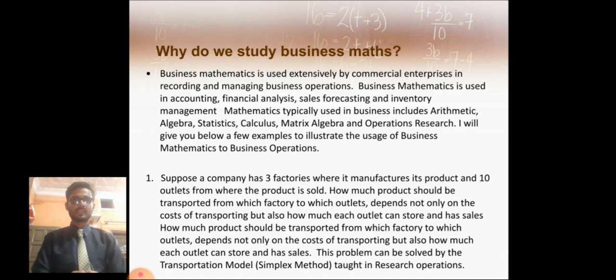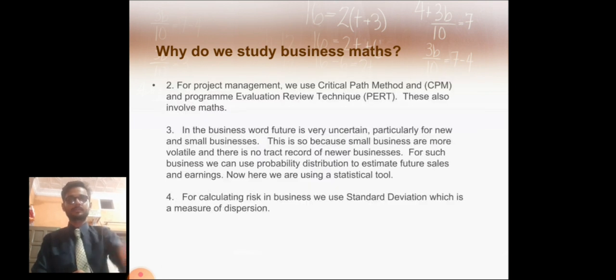Suppose a company has 3 factories where it manufactures its products and 10 outlets from where the product is sold. How much product should be transported from which factory to which outlet depends not only on the cost of transporting, but also on how much each outlet can store and its sales. This problem can be solved by the transportation model, the simplex method taught in operations research.